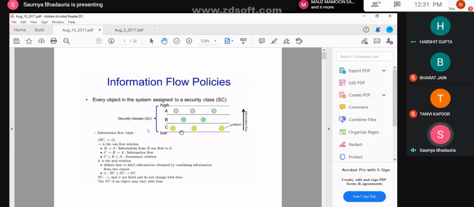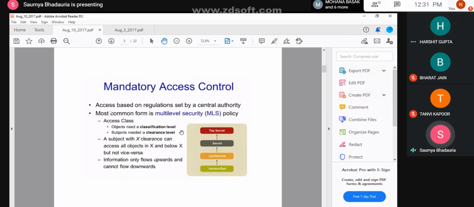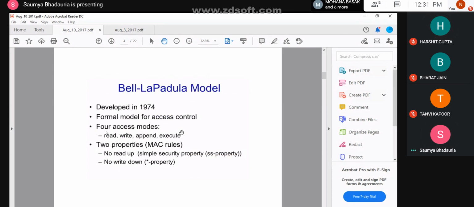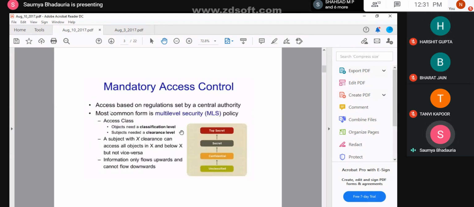Okay. So here, since you're having 4 levels, corresponding to all of these 4 levels you would be having files, and there would be a particular subject who would be accessing these files. Now he would only be accessing the file depending upon the level he is present on.